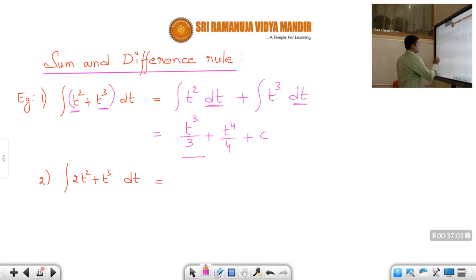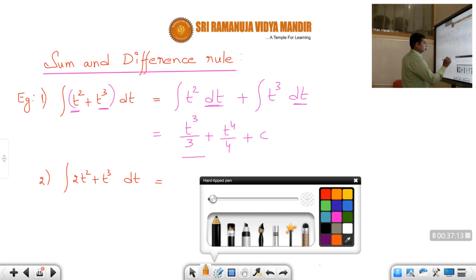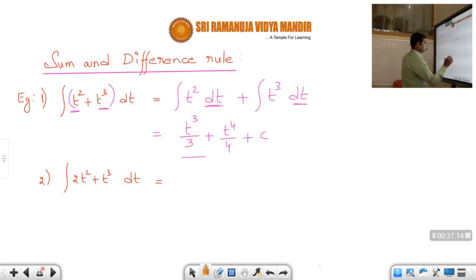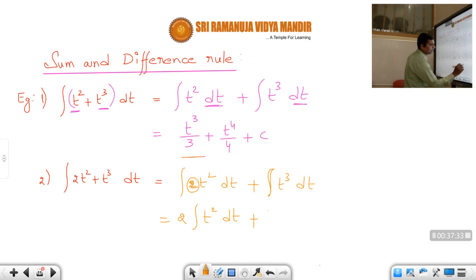Next one, integral of 2t square plus t cube. So first separate the terms, students. Integral of 2t square dt plus integral of t cube dt. Now here 2 is a constant, so take it out: 2 integral of t square dt plus integral t cube dt, which directly is t power 4 by 4 plus c.